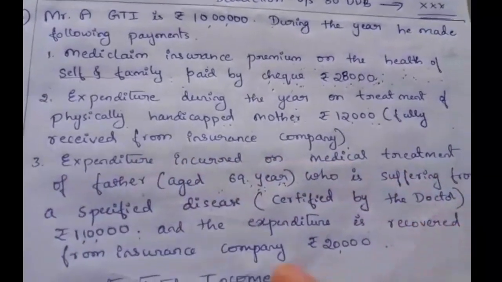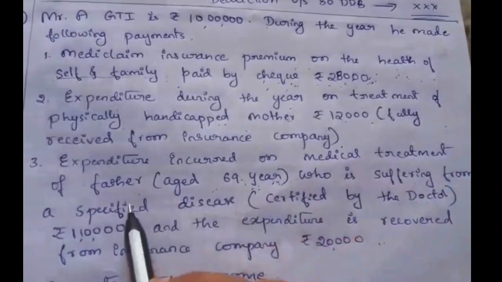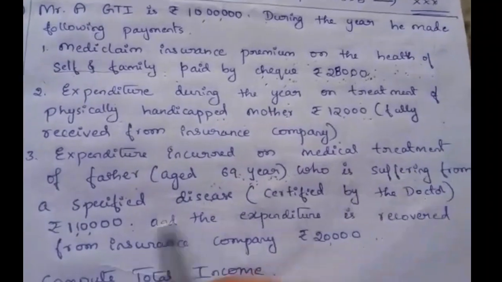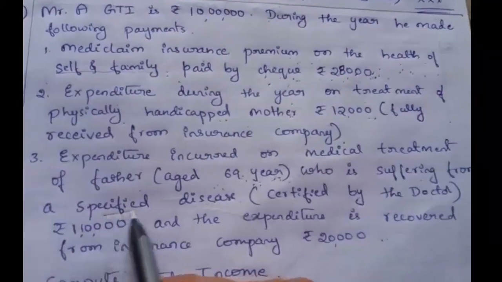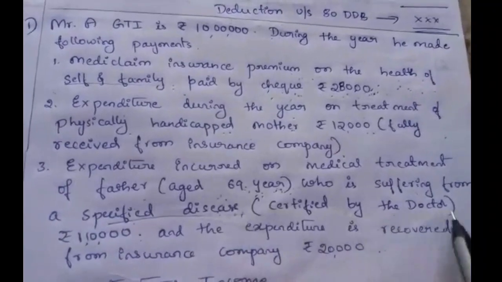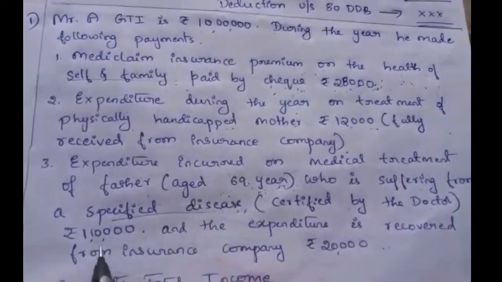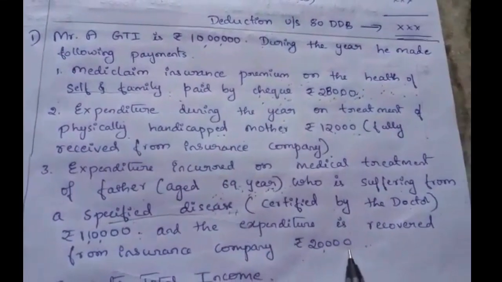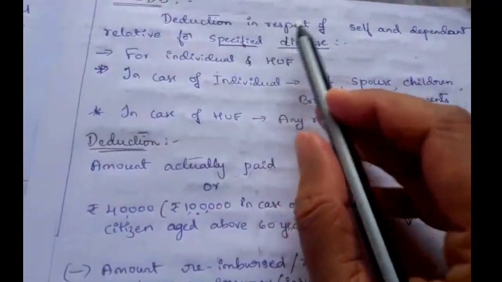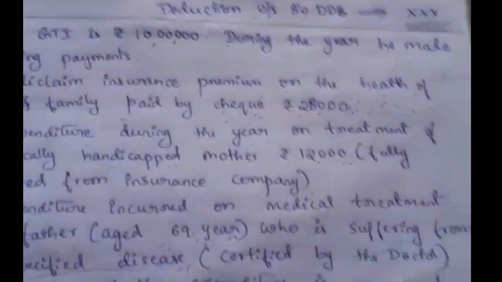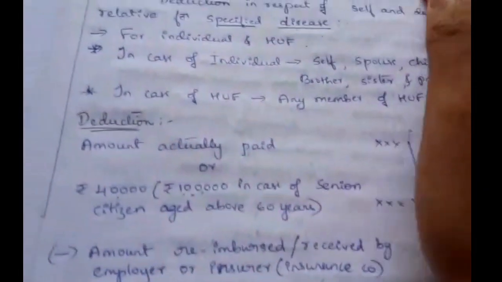Next, third one is expenditure incurred on medical treatment of father aged 69 years, a senior citizen who is suffering from a specified disease. So this is a deduction relating to section 80DDB, certified by a doctor. The actual incurred is 1,10,000 and the expenditure recovered from insurance company is 20,000. So relating to 80DDB, that is a deduction relating to a specified disease, dependent relative or self we can take. So the father is a dependent relative.